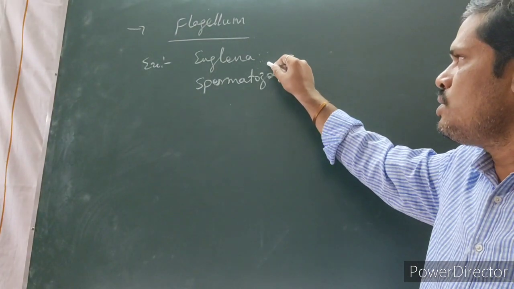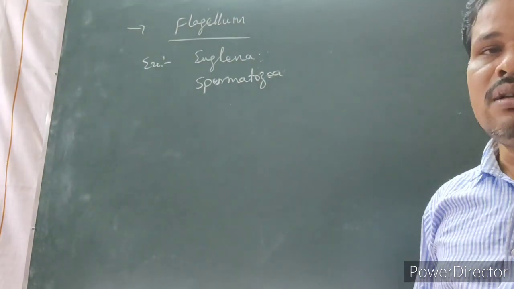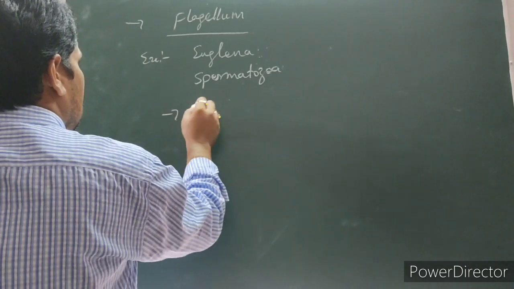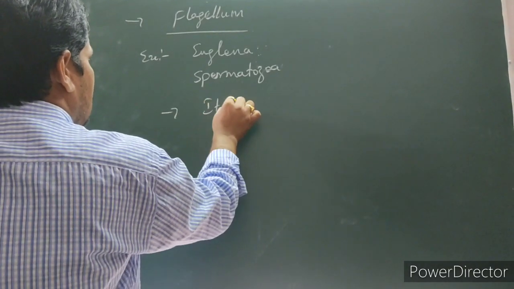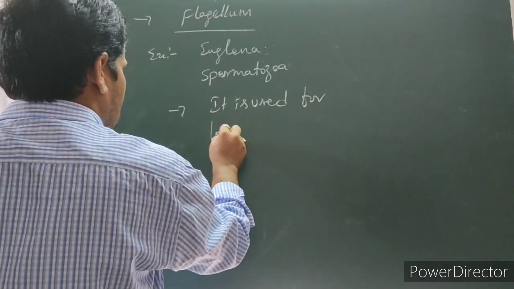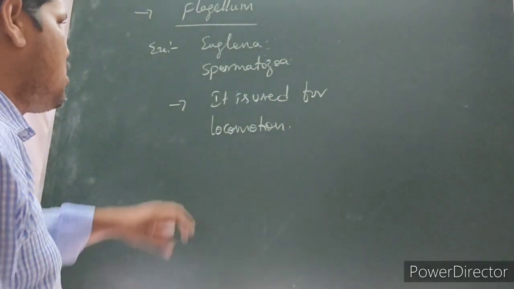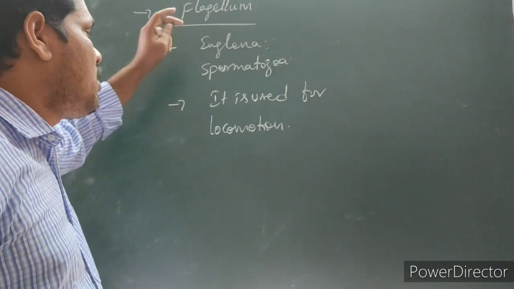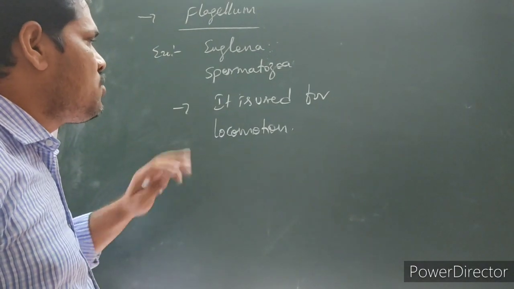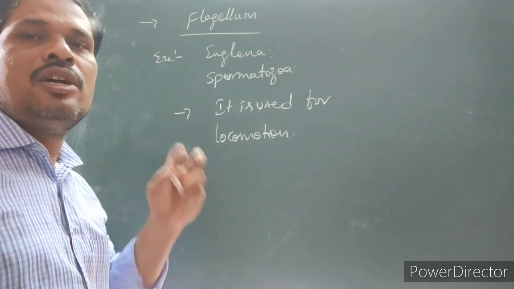What is the use of the flagellum in euglena and the spermatozoa? The flagellum is helpful for locomotion. In the case of euglena, it is helpful for locomotion. In the case of spermatozoa, it is used for locomotion only, but what is the purpose? For fertilization to form the embryo.